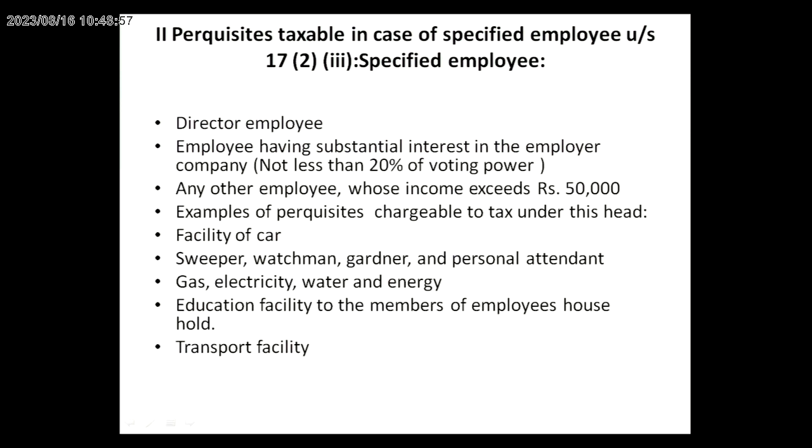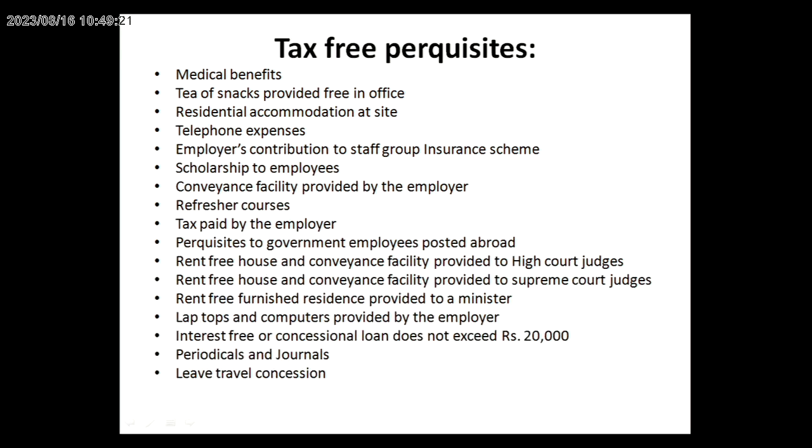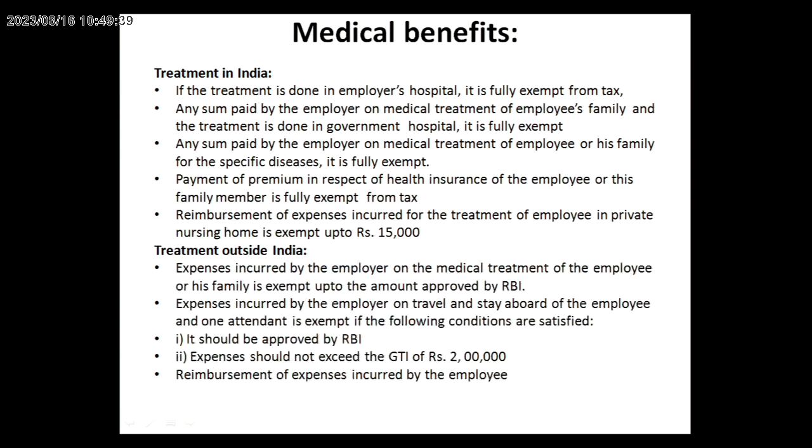Perquisites taxable in case of a specific employee. Who is called a specific employee? Directors, employees having substantial interest in the employer, any other employee whose income exceeds rupees 50,000. Facility of car, sweeper, gas, electricity, water and energy, education facilities and transport facilities, etc. Then the tax-free perquisites: medical benefits, tea or snacks provided by the employer, telephone expenses, employer contribution to staff insurance scheme, leave travel concession. So these perquisites are totally exempt from tax.